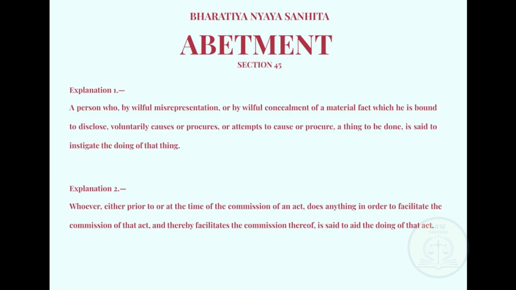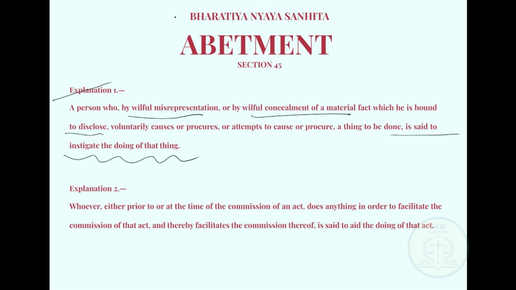Now, section 45 has two explanations under it. The first talks about how whenever a person, by willful misrepresentation or willful concealment, hides any material fact which he is bound to disclose, and causes or attempts to cause the doing of a thing, he is said to instigate the doing of a thing. And as we know, under subsection A, whenever a person instigates another person in the doing of a thing, or a crime, or an act that is of criminal nature, he has committed the offense of abatement.